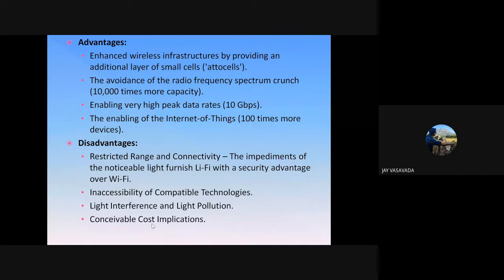Li-Fi will be a bit costlier in the primary stages than Wi-Fi, and what about availability in the first few years. Okay, and what about security? Security will be less in Li-Fi because it will be more accessible. Radioactive waves are not as easily accessible as light waves.